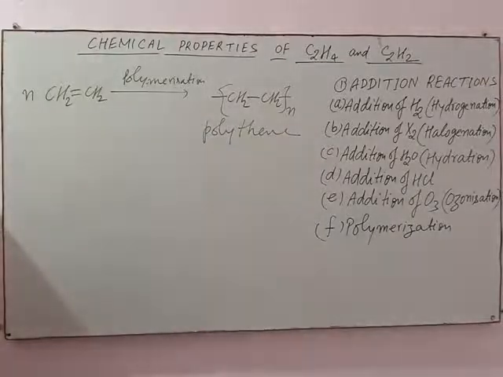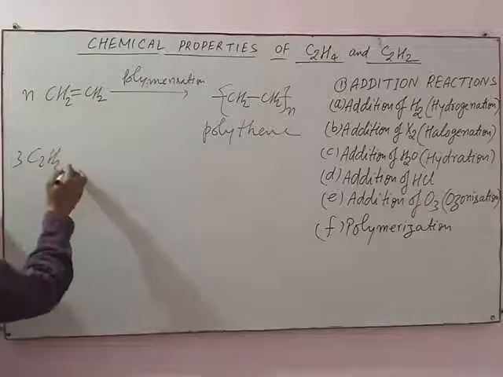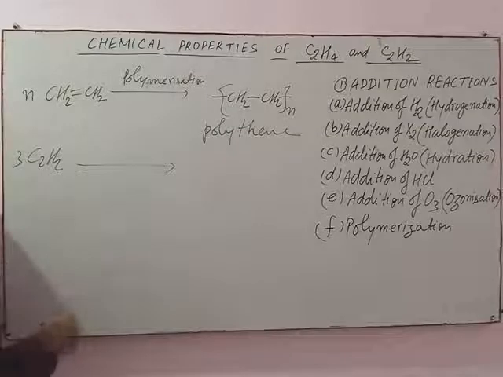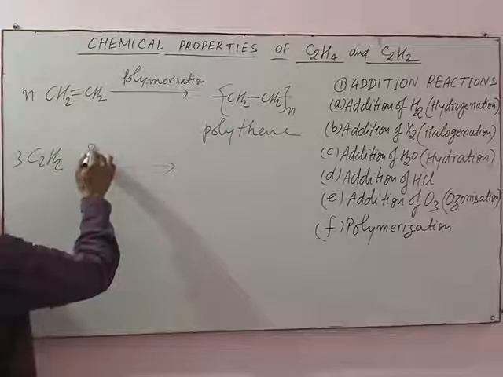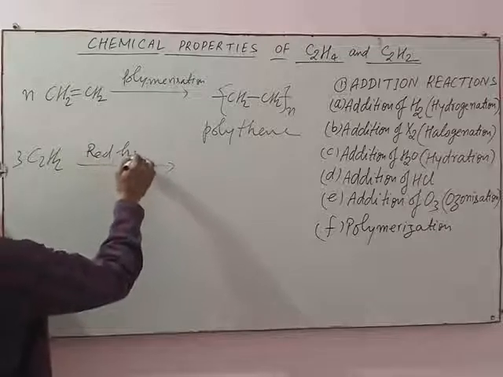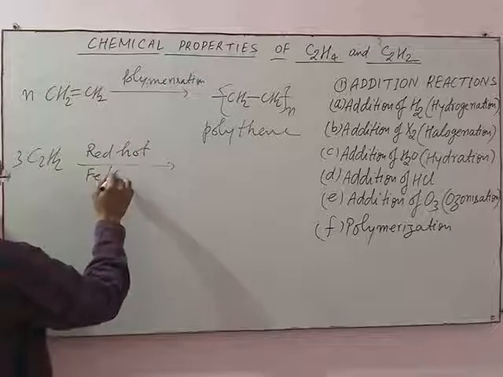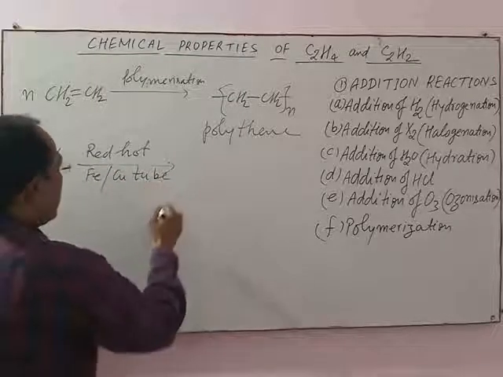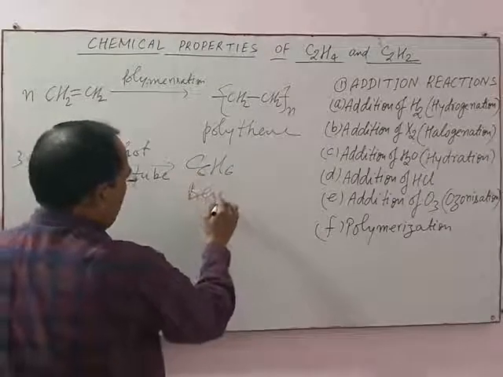And when three molecules of acetylene, C2H2, are passed through a red hot iron tube or copper tube, then C6H6, that is benzene, is obtained.